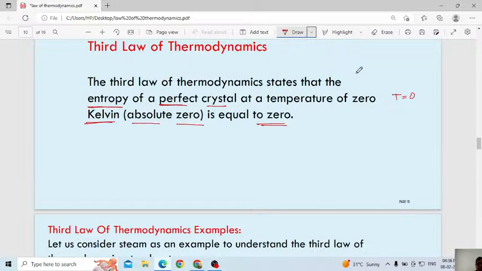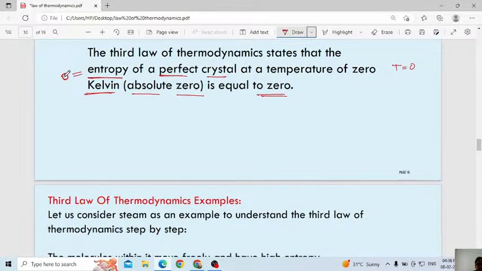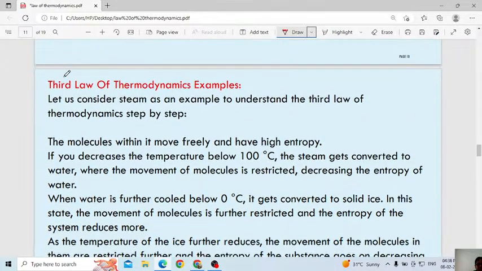Practically this is not possible, but let us see at which case the entropy will be 0. The entropy of a perfect crystal will be 0 when the temperature is 0 Kelvin, or absolute zero.